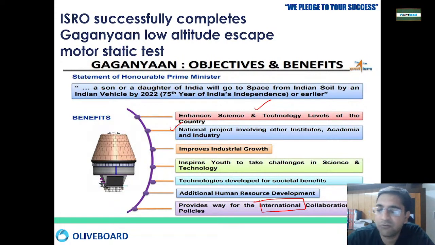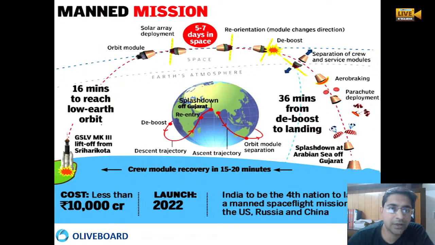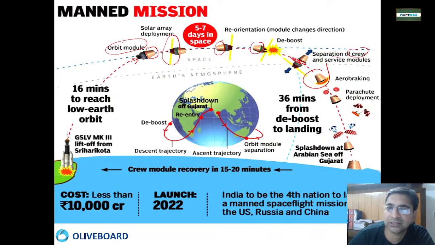From here the GSLV MK3 will lift off, and then the orbital module will be there, and the solar deployments will be there. After that, the crew module will be separated from there. If you can see over here, this is the crew module, and this motor has been tested to check whether it is working properly or not. Then the crew module is separated by the motor over here, separating the crew module and the service module.